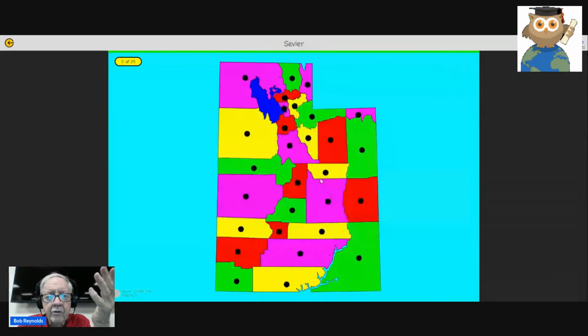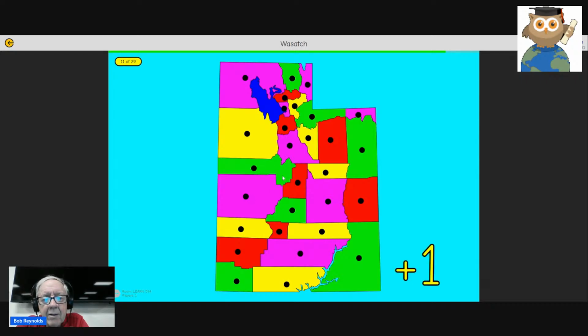I'm going to click go, and now we're going to score 100%. It asks for Sevier. I know this is St. Pete, Sevier, Paiute. Click this, Sevier, Iron, Box Elder, shaped kind of like a box, Duchesne, Emery, Grand. We have two that start with a G, Garfield and Grand, Weber. Okay. What did I do? I clicked Cache instead of Weber. Okay. This is Weber. This is Cache. And as a coincidence, it asks for Cache now. I'm going to get 96% again on this one. So I have to replay it again and focus.